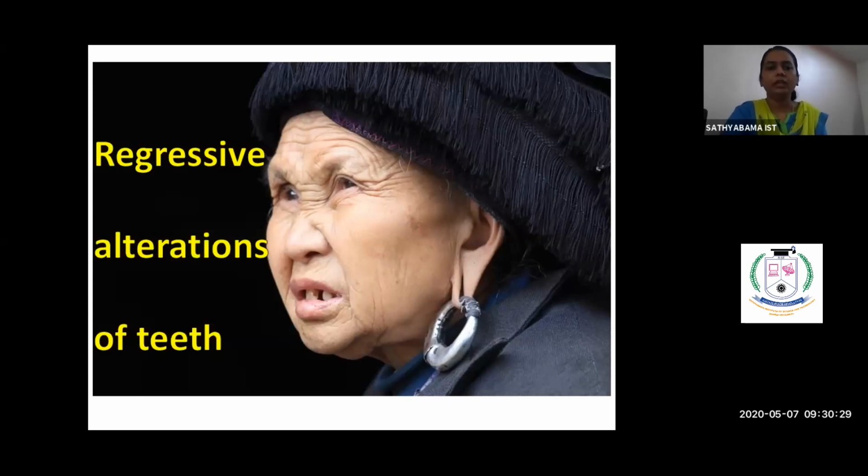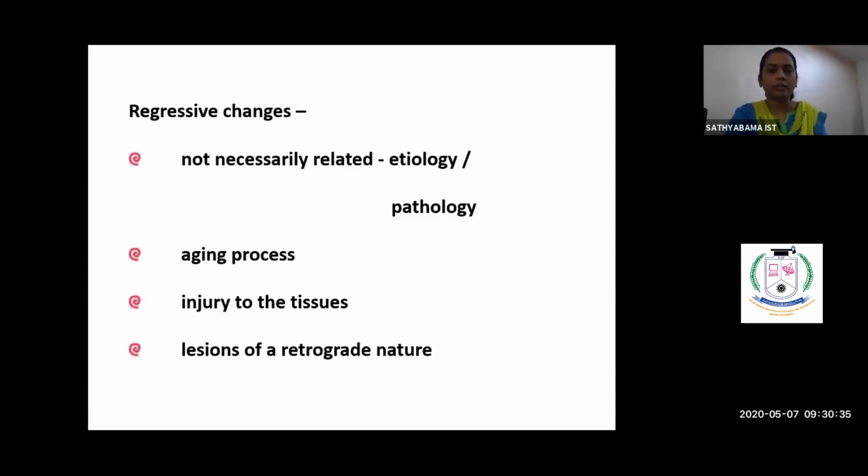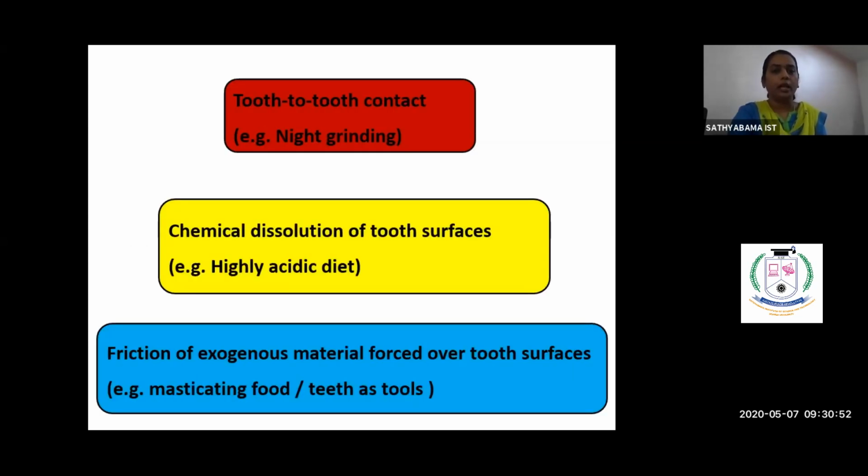Good morning, everyone. Today's class is on regressive alterations of teeth. As we all know, regressive alteration is related to the age-changing process. It is not necessarily related to any etiology or pathology, but it is an aging process which causes injury to the tissues of the oral cavity, specifically the teeth, and the lesions are retrograde in nature. And this could be of various types.